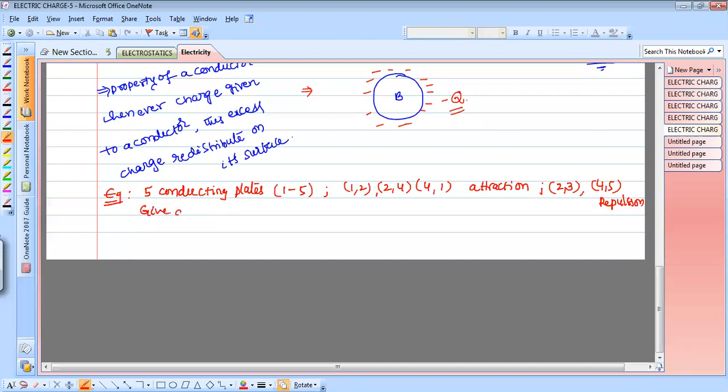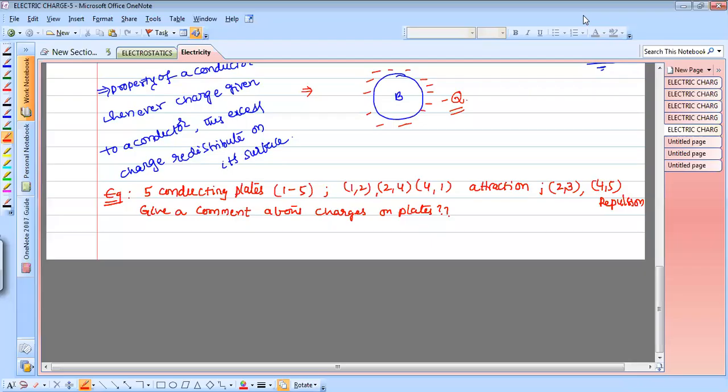Give a comment about the charges. We are not stressing whether it is positive or negative, but my question is which has charges and which does not have charges. Give a comment about the charges on the plates.